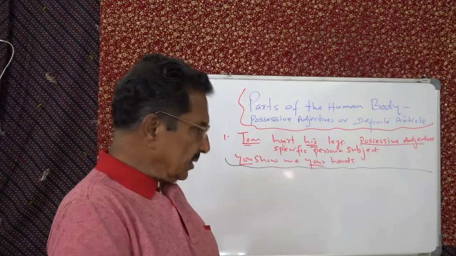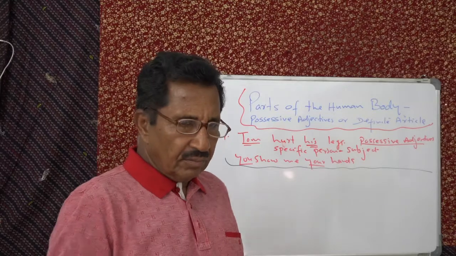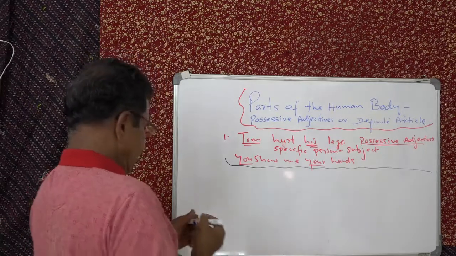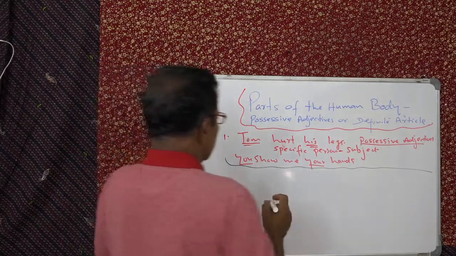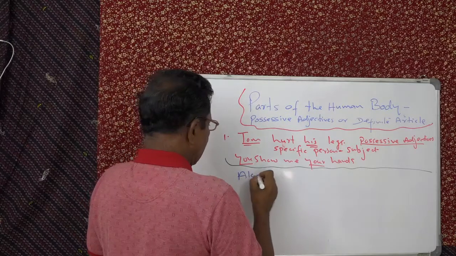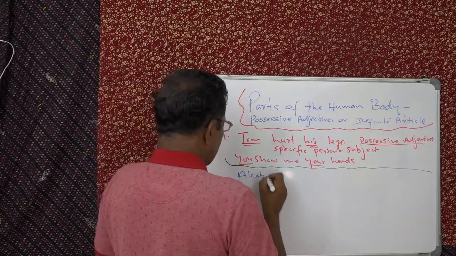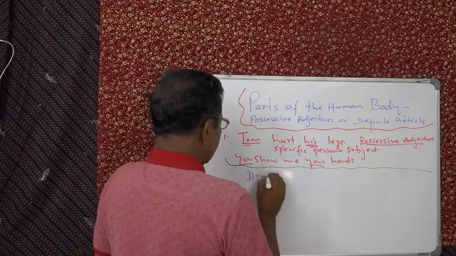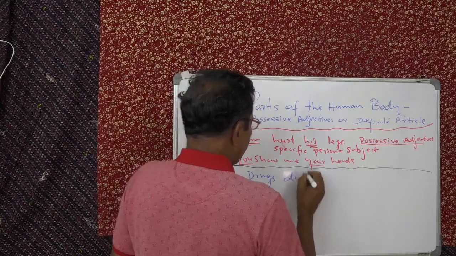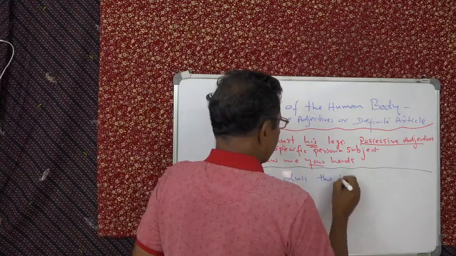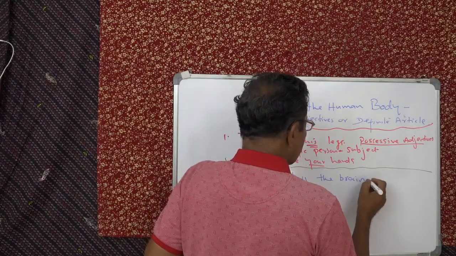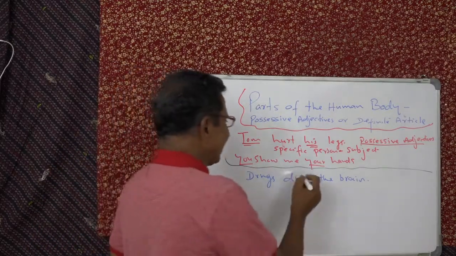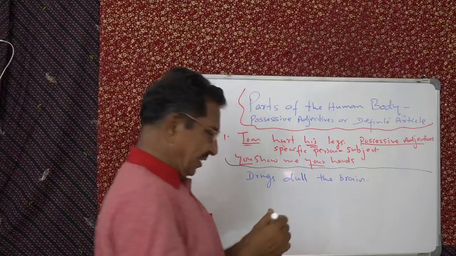You have a sentence like this: drugs dull the brain. See, drugs dull the brain. Not drugs dull your brain. It's a general statement. Drugs dull the brain.